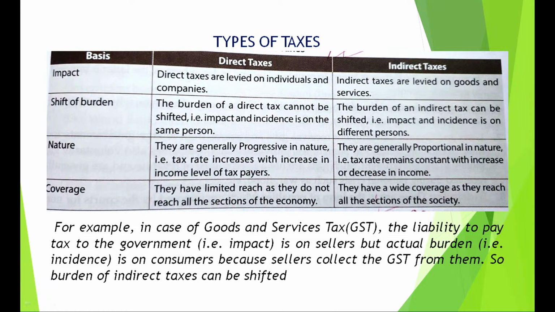And in indirect tax, the impact and incidence is on different persons. Like I have given you an example. In case of GST, goods and services tax, look at the example below. The liability to pay the tax, or the impact, is on the seller. But what does the seller do? It shifts the burden or the incidence on the consumer. So, the seller collects this GST from them. So, the burden of the indirect tax can be shifted, right?